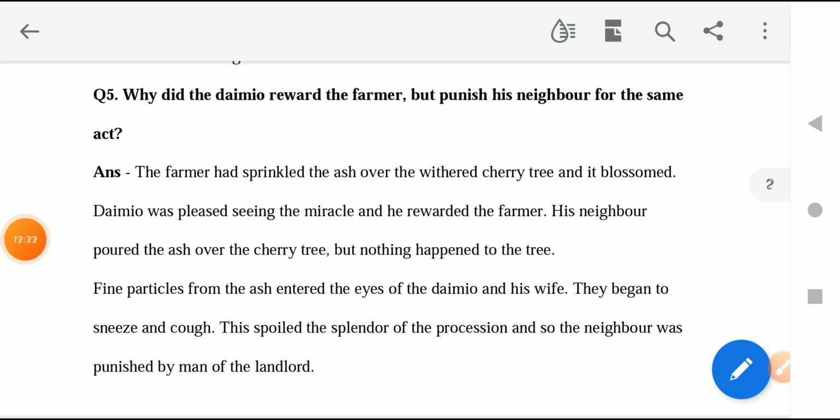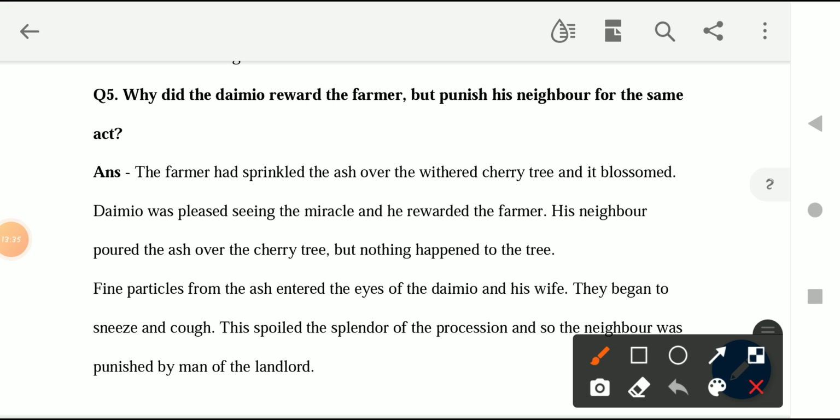Now children, next question. Why did the daimyo reward the farmer but punish the neighbor for the same thing? We know that the neighbors were so greedy that they were doing exactly the same thing that the old couple were doing. But because they were greedy, they were not able to get the same reward as the farmer couple were getting, because all the magical things that were happening with the farmer were because he was a very selfless man. He was a very kind man.